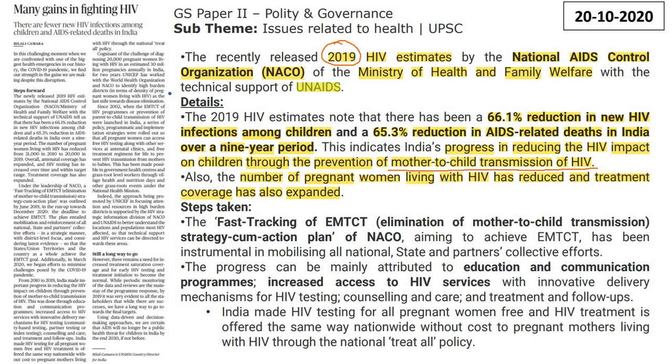So what were the steps which are highlighted over here? ये यहाँ पर इस paragraph में highlight किए गए हैं. This is the paragraph that we are discussing, right? The fast tracking of EMTCT, that is elimination of mother to child transmission strategy cum action plan of National AIDS Control Organization. What is the aim of this plan? इस plan का aim क्या है? To achieve EMTCT, right, which has been instrumental in mobilizing all national, state and partners collective efforts.